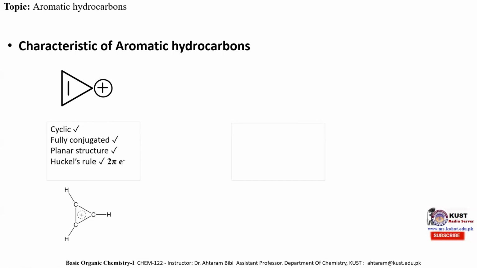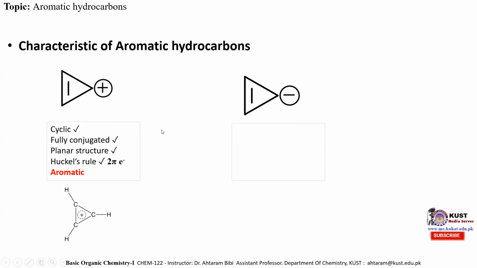And the fourth property is that it obeys Huckel rule because it consists of 2 pi electrons. You can see over here that it consists of 2 pi electrons. And in the previous slide, I mentioned that if an aromatic hydrocarbon is cyclic, fully conjugated, has a planar structure, and possesses 2 pi electrons, that hydrocarbon will be considered an aromatic hydrocarbon.